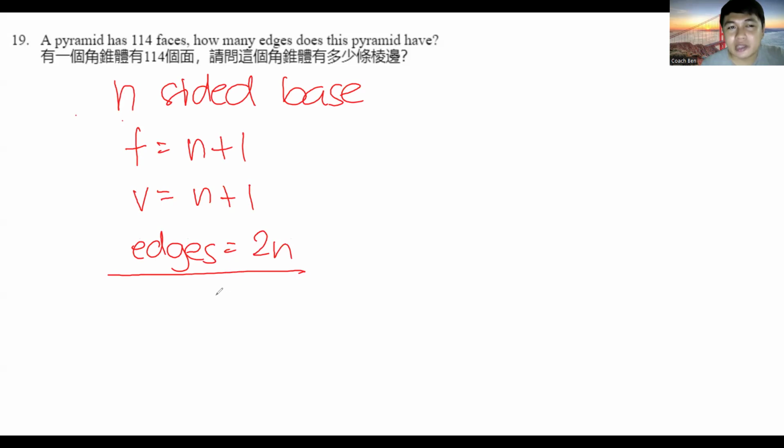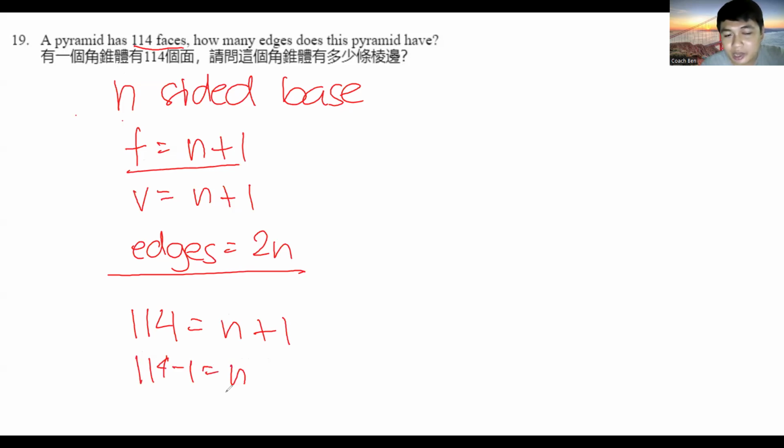Now, if the pyramid has 114 faces, with faces as f, then 114 is equal to n plus 1. First, we solve for how many sides the base has, which is 114 minus 1 equals n, so n is equal to 113 sides. If you have 113 sides, then using the formula for edges, 2n, you get 226 edges.